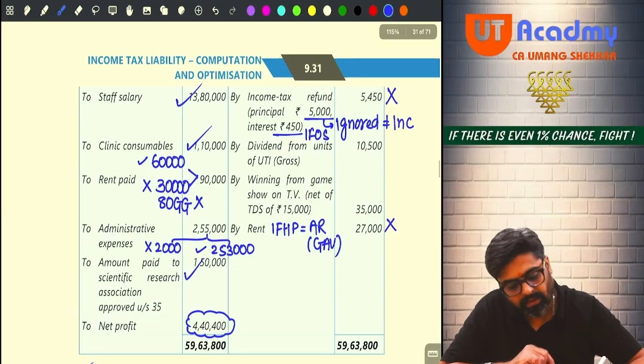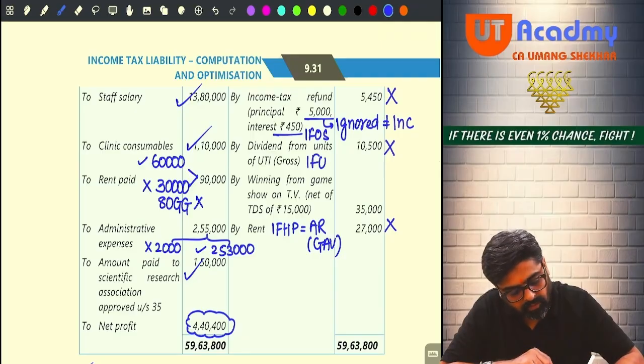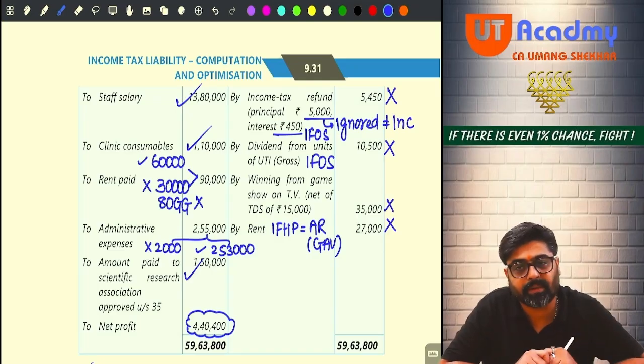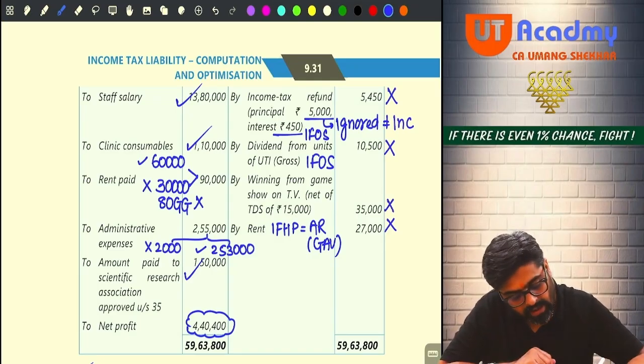Okay. Dividend. This is not my PGBP income. This is my income from other sources. Winnings. This is also not my PGBP income. This is my IFRS income.